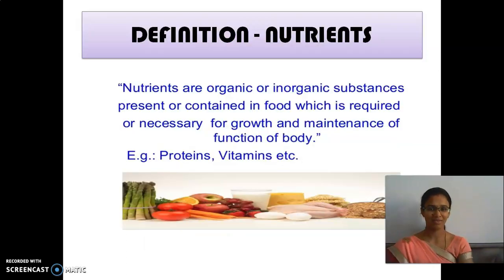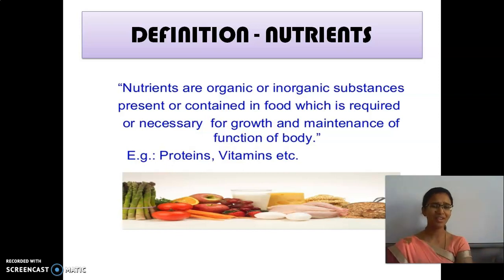Next, this is the definition of nutrients. Nutrients are organic or inorganic substances present inside the food which are necessary for the growth and maintenance of our body. A few nutrients are proteins, vitamins, carbohydrates, fat, minerals, etc.